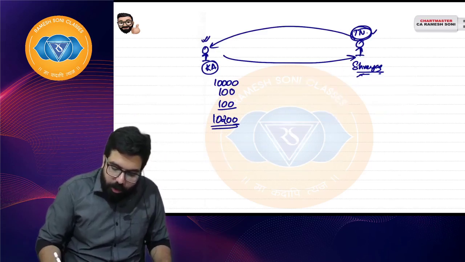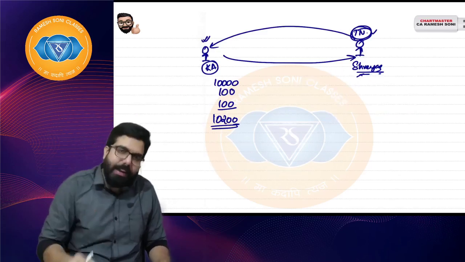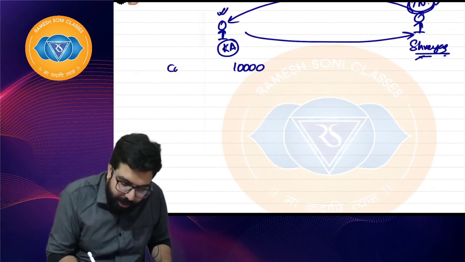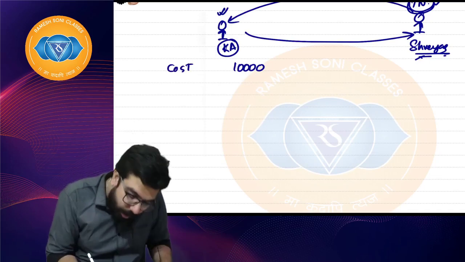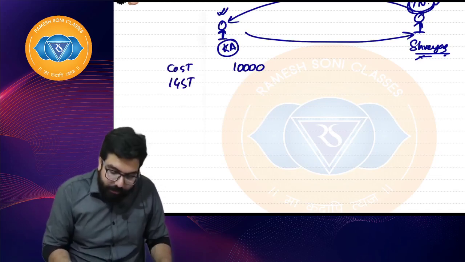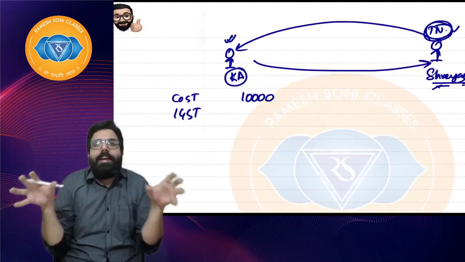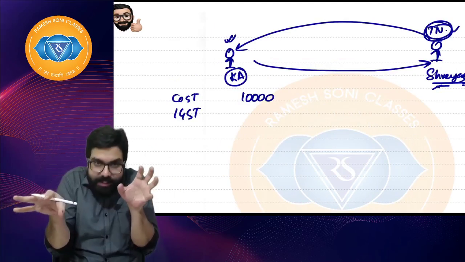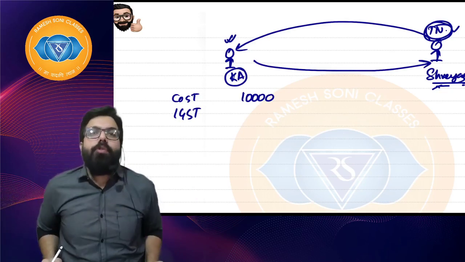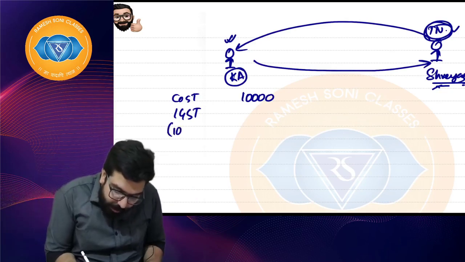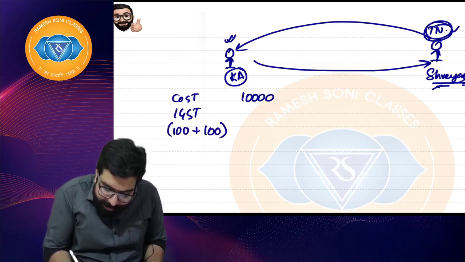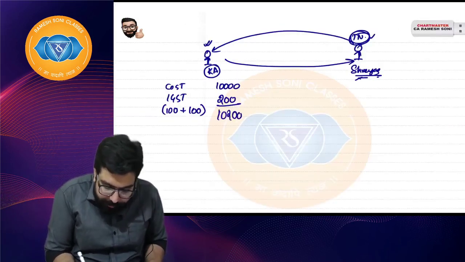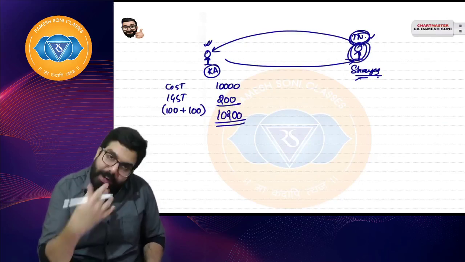It is not copied from anywhere. The Government of India has introduced this method where, whenever one transaction happens, supposing the cost is 10,000, IGST should be charged, which is CGST and SGST integrated together. Integrated GST. Sir, what is integrated GST? CGST and SGST integrated together should be charged. CGST of 100, SGST of 100 integrated together and charged 200, so 10,200. And Shreyas went back with the goods.